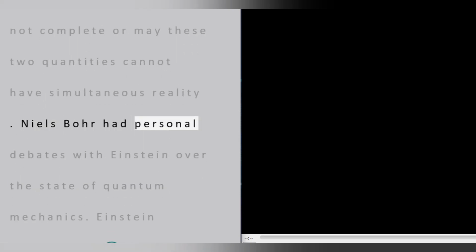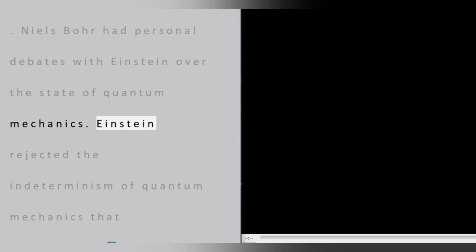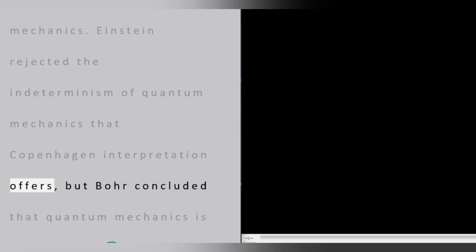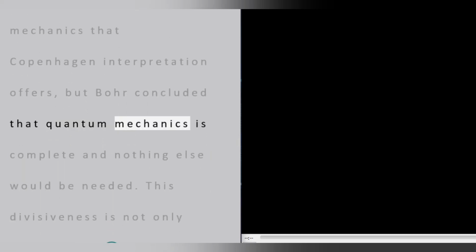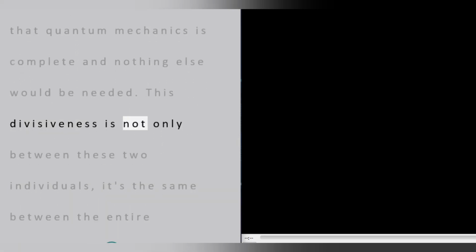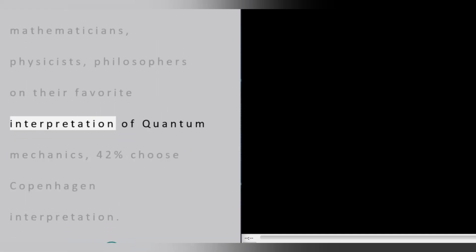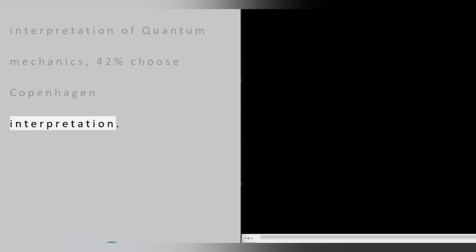Niels Bohr had personal debates with Einstein over the state of quantum mechanics. Einstein rejected the indeterminism of quantum mechanics that the Copenhagen interpretation offers, but Bohr concluded that quantum mechanics is complete and nothing else would be needed. This divisiveness is not only between these two individuals, it's the same across the entire scientific community. In a survey among mathematicians, physicists, and philosophers on their favorite interpretation of quantum mechanics, 42% chose the Copenhagen interpretation.